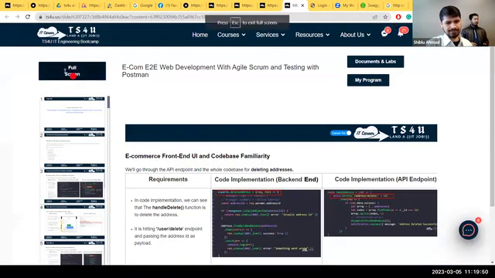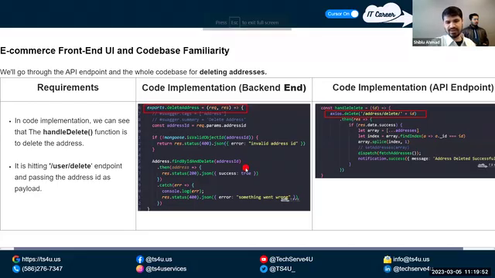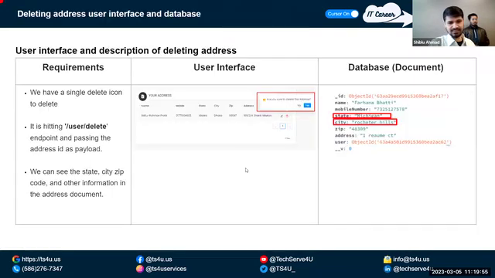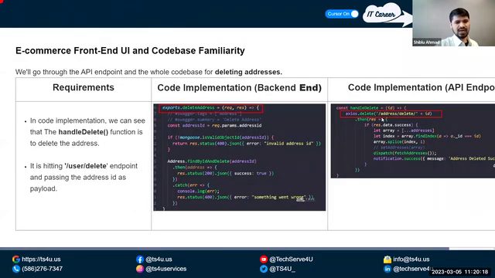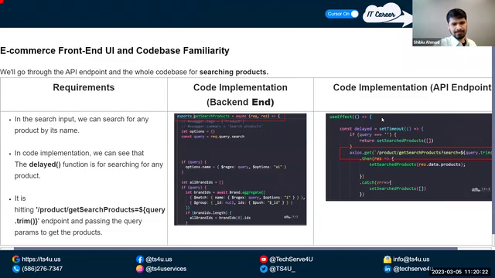Okay, let's go back here. So we found the issues here, and of course, we have to fix that. Now let's go. That's actually the address. Once you update the address, you see the address is here, and that's actually in the database. I think we picked two different screenshots, but yes, whatever you see on the user interface under the same ID, you should be seeing the same thing in the database. Now let's go to the next user story.